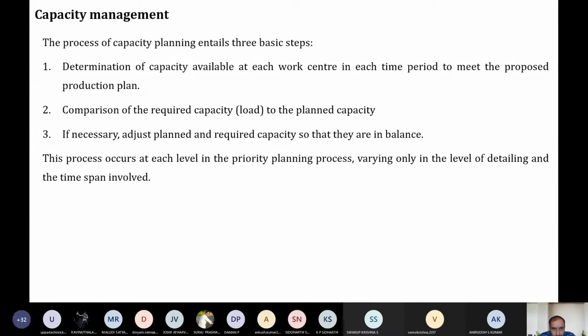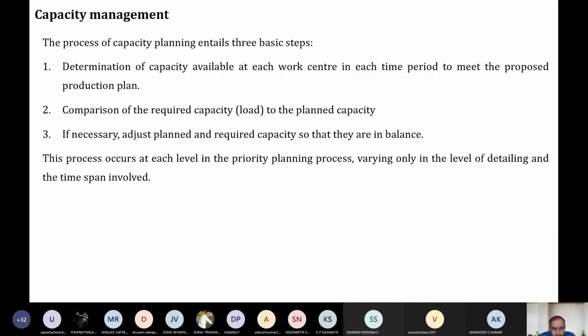Coming back to our hostel example, in a mess, the mess is the work center. The capacity available is how much this hostel mess can prepare, for how many students this hostel mess can prepare the food. That is the capacity available in the particular mess. In the case of an industry, that is the capacity available with the work center to meet the target in the given time, or to meet the production plan in the given time.